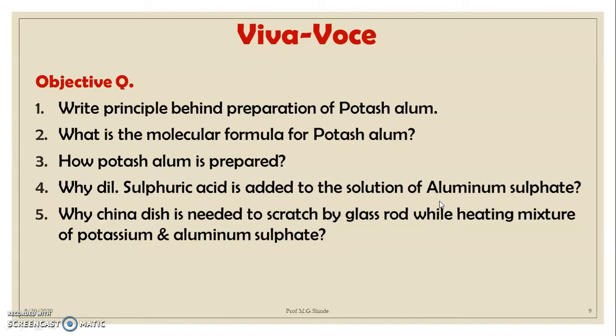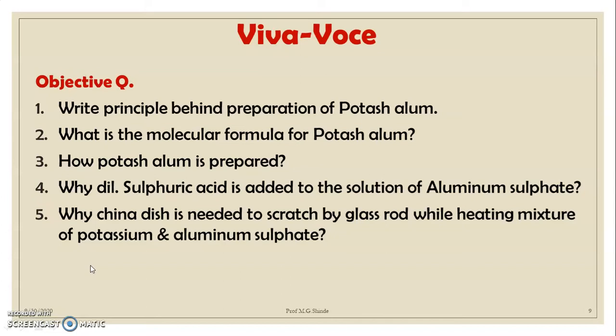Now the next question is, what is the molecular formula for potash alum? The correct formula is K2SO4.Al2(SO4)3.24H2O. Next question, how is potash alum prepared? As already discussed in the principle. Now the next question is, why is dilute sulfuric acid added to the solution of aluminum sulfate? It is added for providing an acidic environment and to precipitate out other impurities.